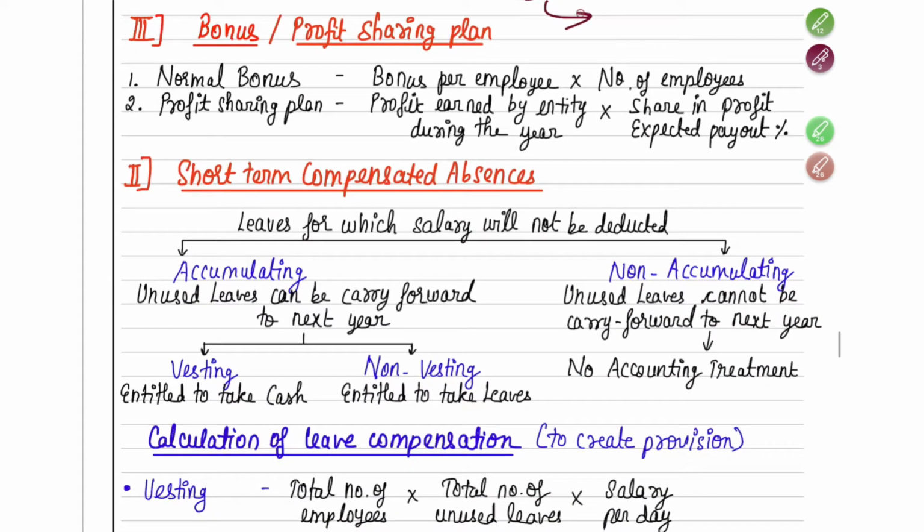Okay. Next, we are going to see about bonus or profit sharing plan. So, bonus is nothing but an excess payment to the employees, other than their normal or regular benefits, to give them a boost or motivation. Example, your Diwali bonus that you give, or in a few companies they give something known as a performance bonus. That means based on the performance they will give you some bonus. If you do good performance, then good bonus they'll give you.